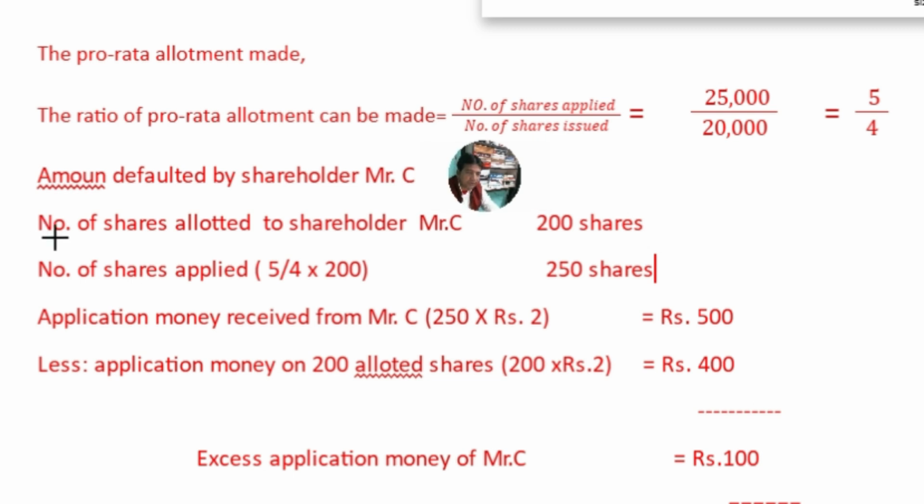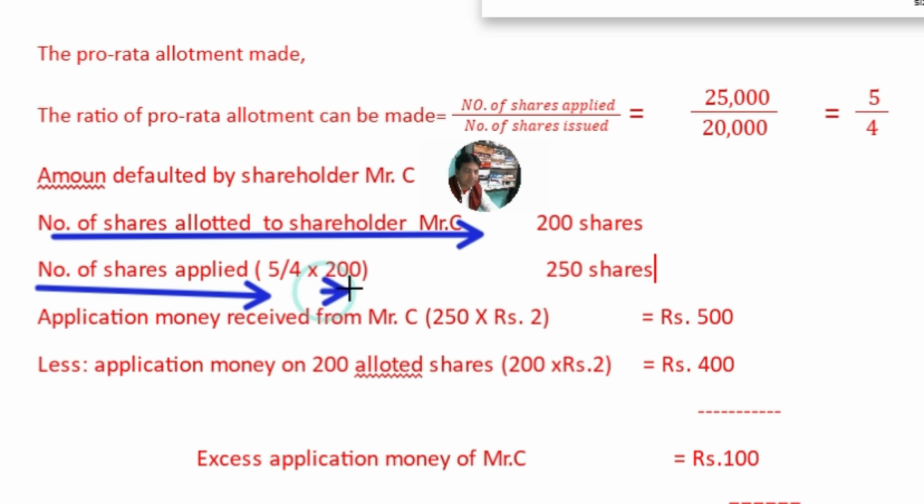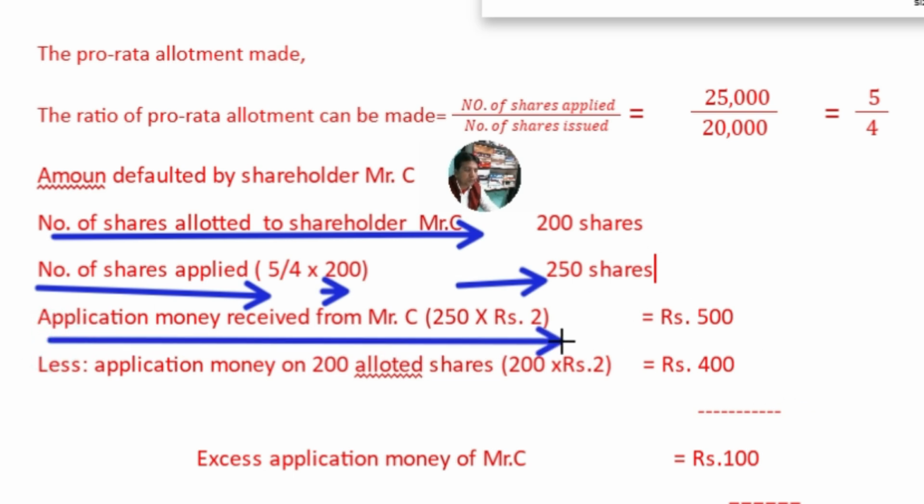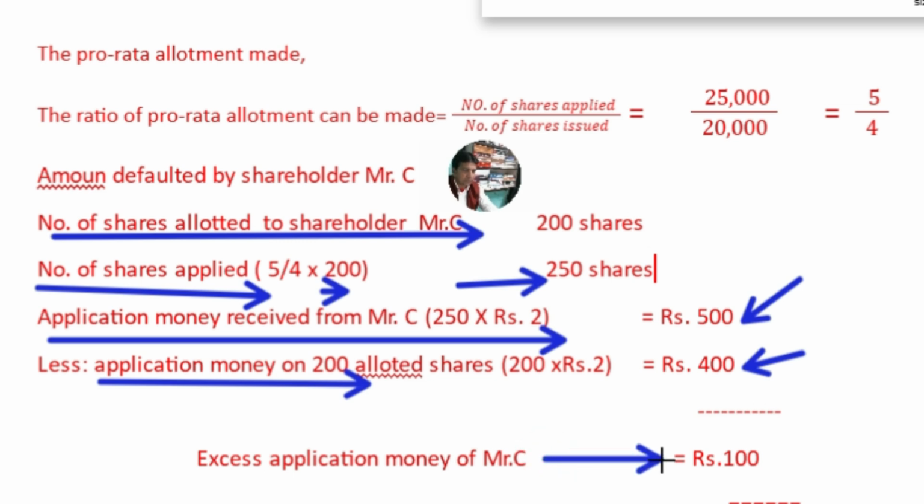The number of shares allotted to shareholder Mr. C is 200, but he had applied for a number of shares calculated in this manner, 250, and this I already explained to you. The application money received is 250 into 2, that is 500 rupees, and out of 500 the company will deduct the application money on 200 allotted shares, that is 200 into 2, 400 rupees, and the balance 100 rupees the company will adjust towards allotment money.